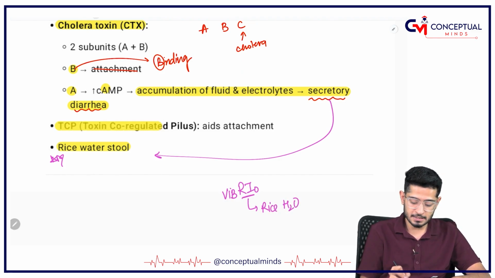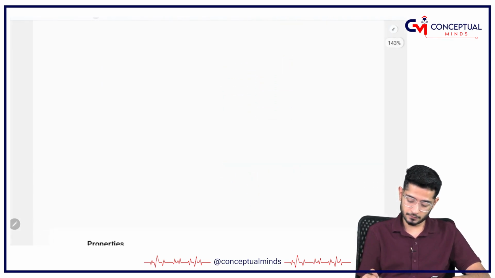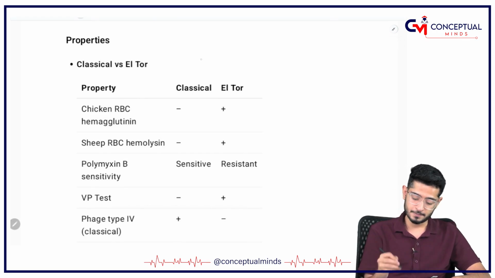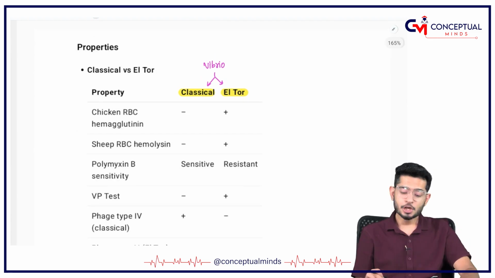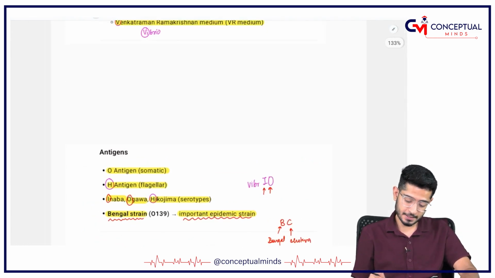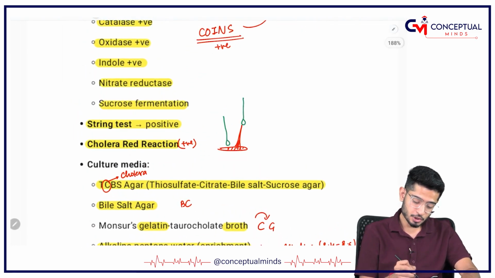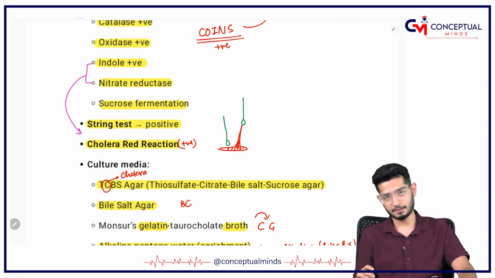Coming on to next one, TCP, that is toxin co-regulated pilus. Pili, you very well know, it is for the attachment. It is for what? It is for attachment. Now, Vibrio is of two types, or you can say Vibrio exists in these two subtypes. One is called as classical, other is called as El Tor. So before I tell you about classical and El Tor, let me just tell you what do you mean by cholera red reaction. So remember, the indole plus nitrate together, they are called as cholera red reaction.